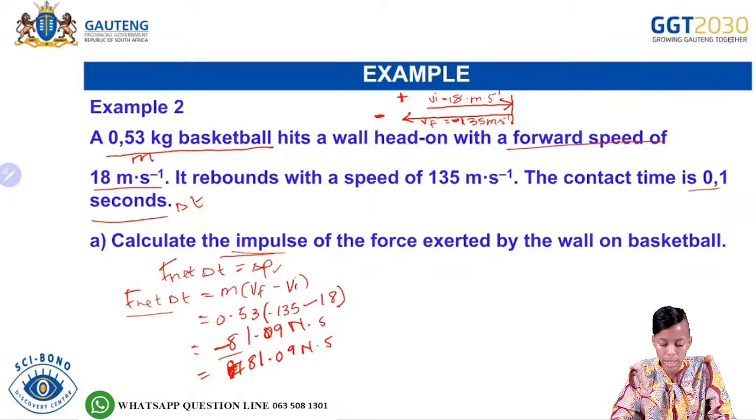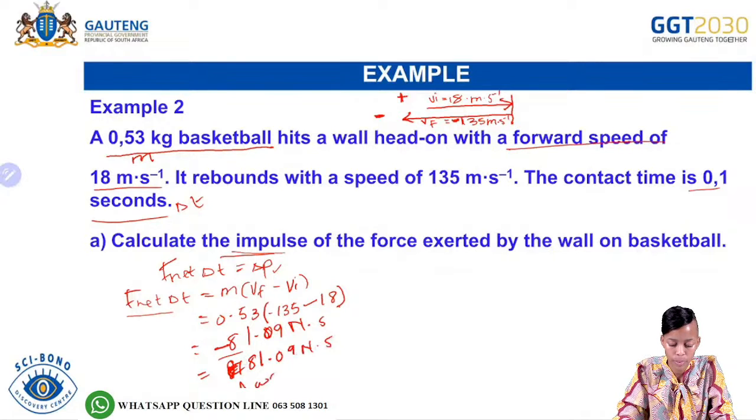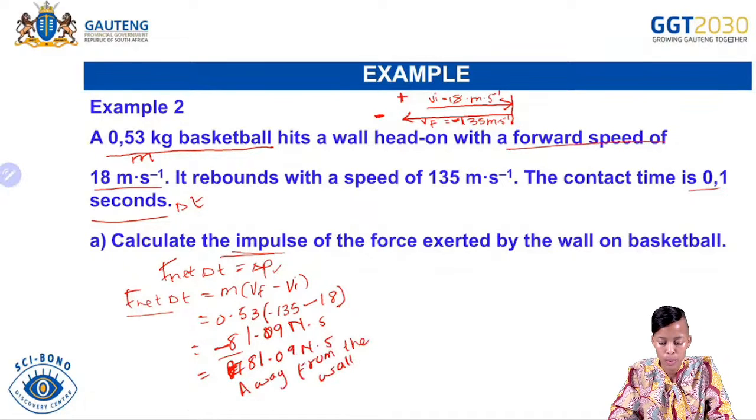And then again, your direction in this case, since they did not give us east or to the right, we can then say our direction is going to be away from the wall. Either you say away from the wall, or because they said with the forward speed, maybe we can also say backwards. So that's another option that you can use there.